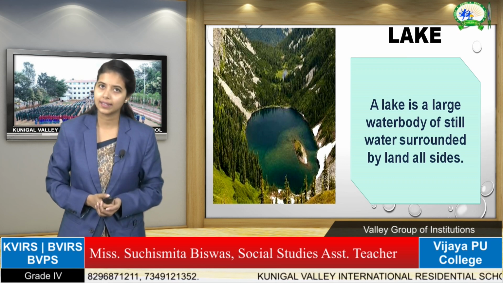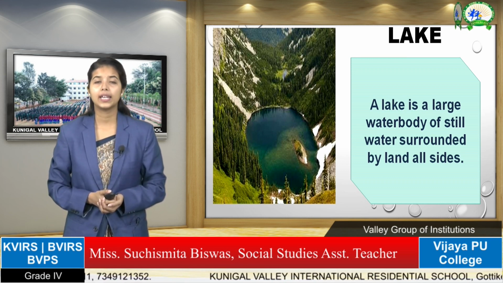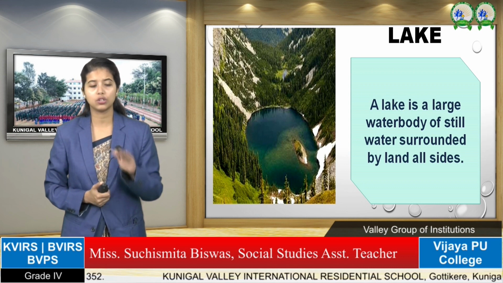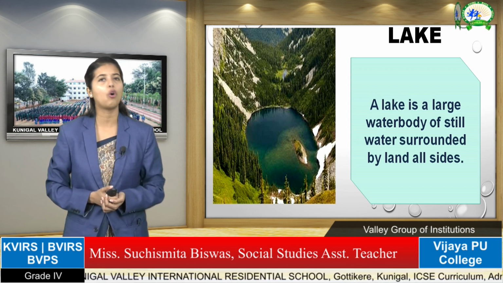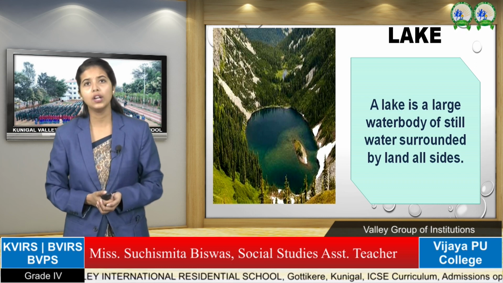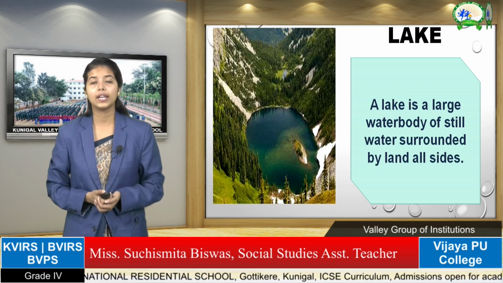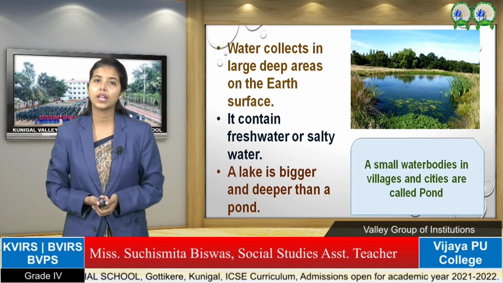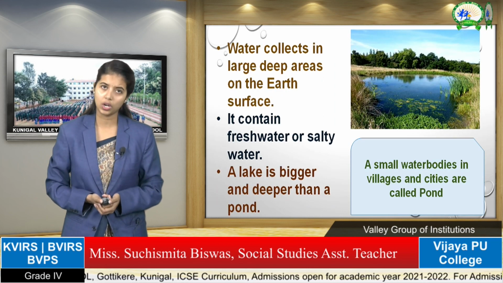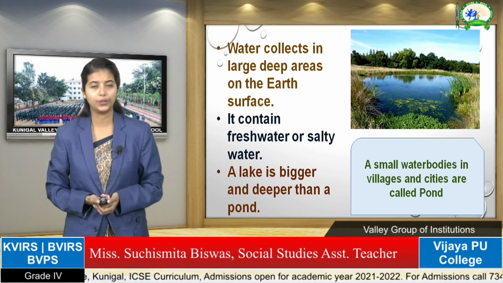So the first one is lake. What is a lake? A lake is a stagnant or still water body that is surrounded by land on all sides. They are called lakes. A lake is a large water body of stagnant water. And we have the same kind of thing in a smaller version, which is called a pond.